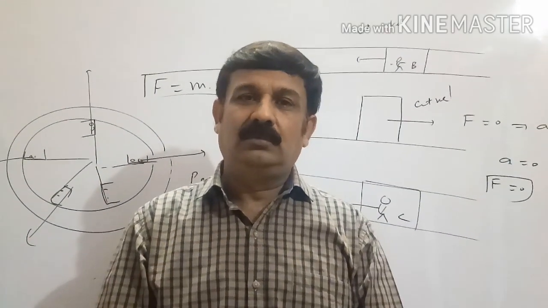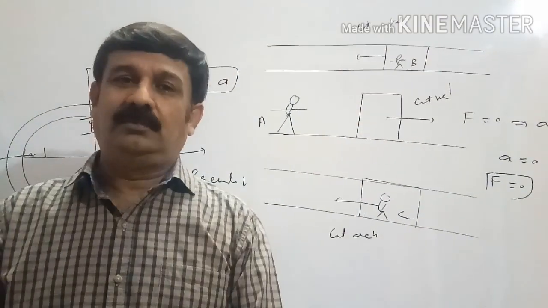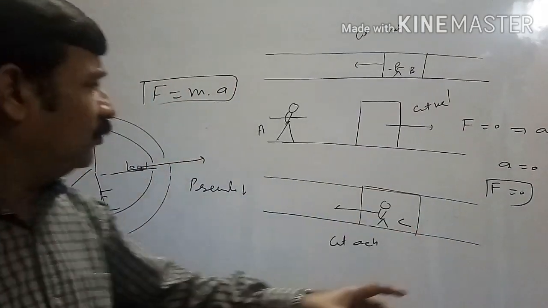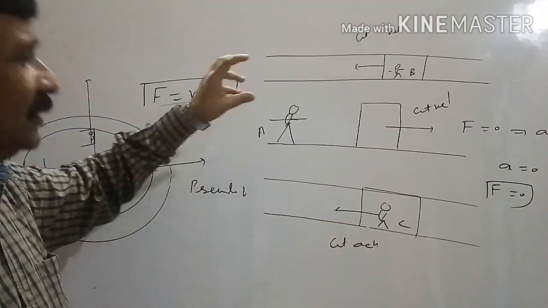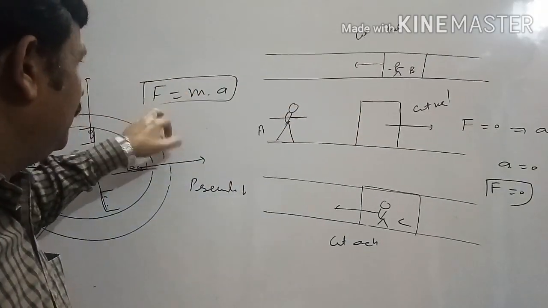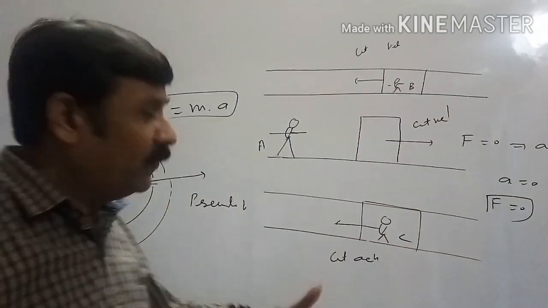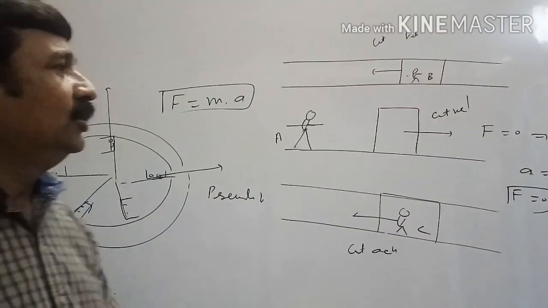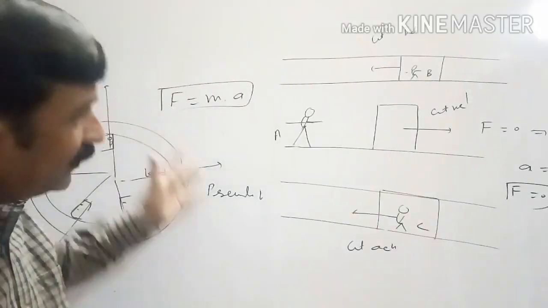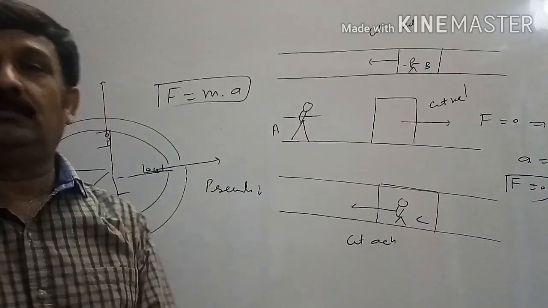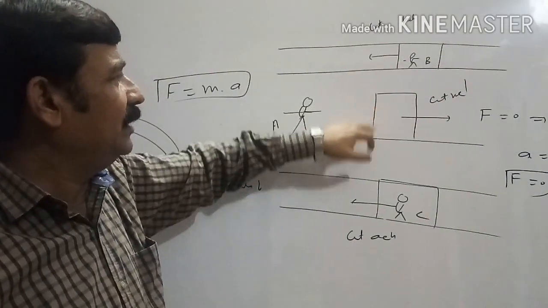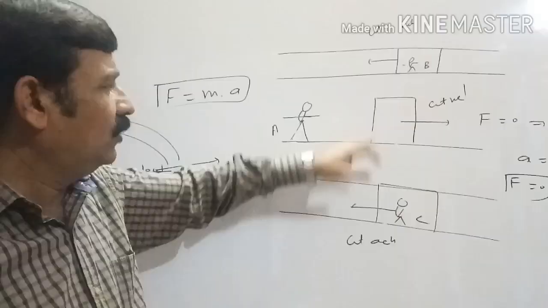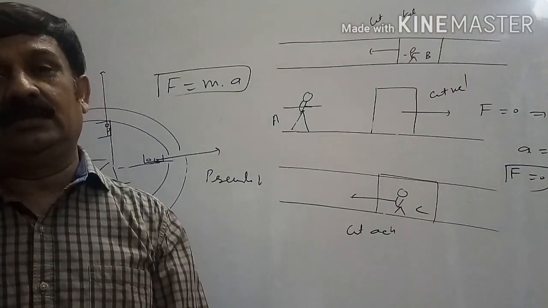No, because the box is lying on the platform. But this person is observing that it is performing accelerated motion. Accelerated motion means the body is having acceleration. Since the box has some mass, it means the box is experiencing some force. Since no one is able to tell who is exerting force on the box, this force will also be an example of pseudo force. And this is the example of a non-inertial frame of reference. This is an example of an inertial frame of reference. This is also an example of an inertial frame of reference, but this is the example of a non-inertial frame of reference.